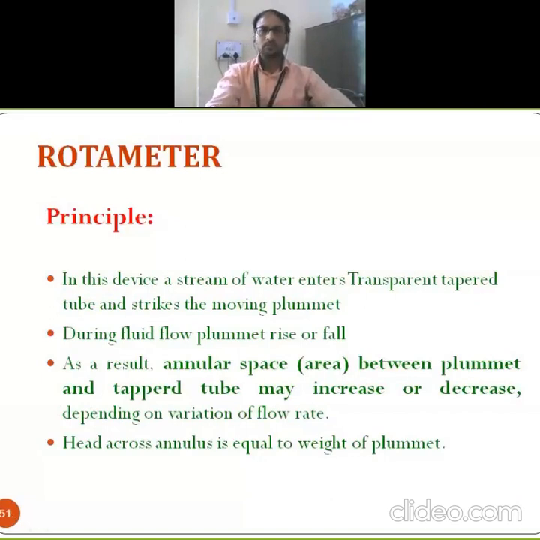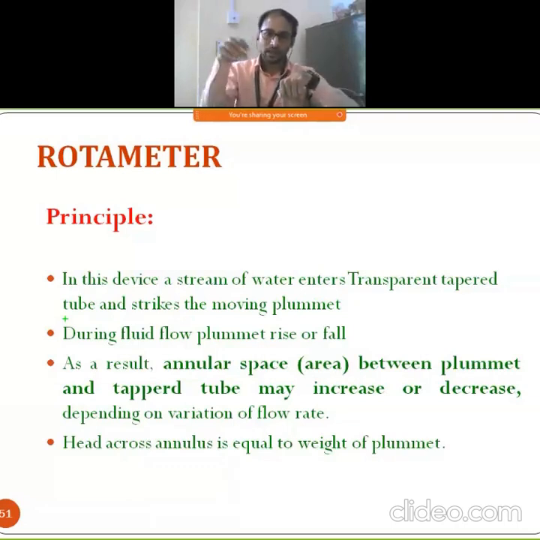Okay, so the principle of this rotameter: in this device, a stream of water enters a transparent tapered tube. This is what? One transparent tapered tube. Okay, in that we are having that specific moving object which is called simply plummet or floater.